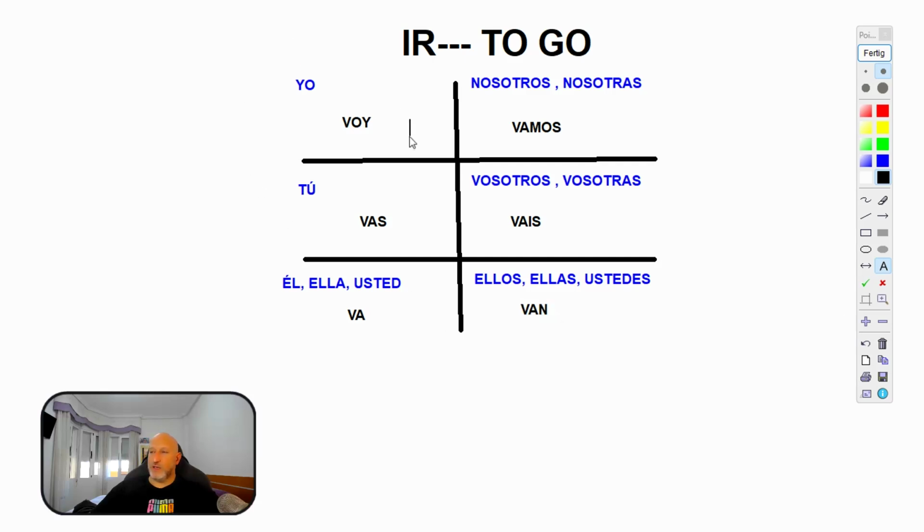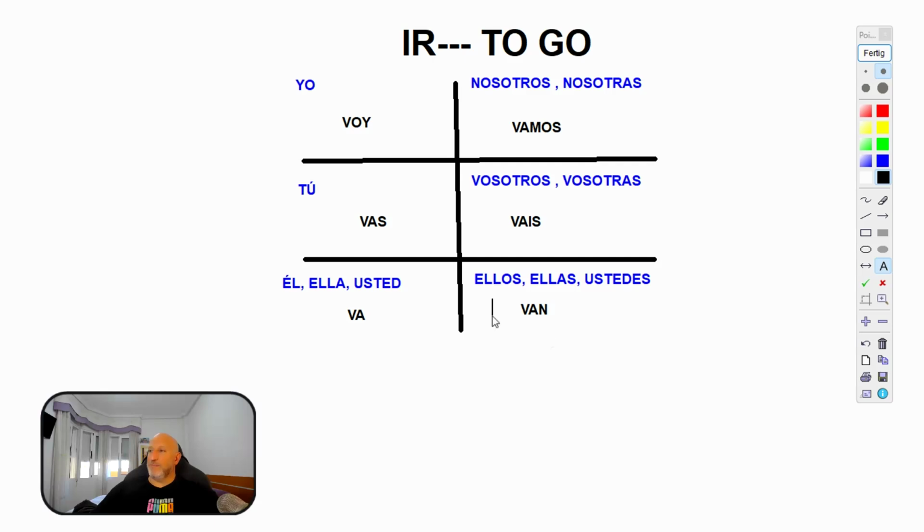So yo voy, I go, tú vas, you go, él va, he goes, ella va, she goes, usted va, you go, very polite. Nosotros o nosotras vamos, we go. Vosotros o vosotras vais, you all, you plural go. Ellos van o ellas van, they go. Ustedes van, you all go, very polite.